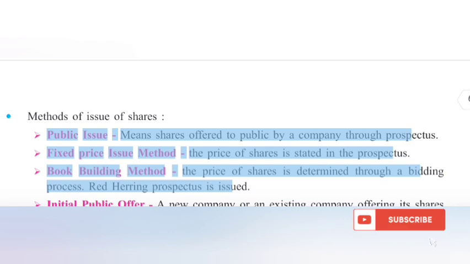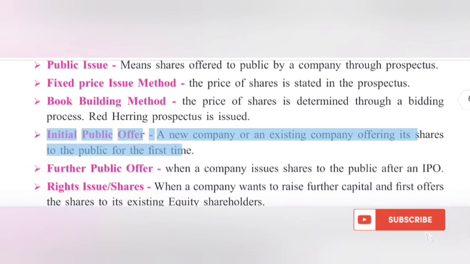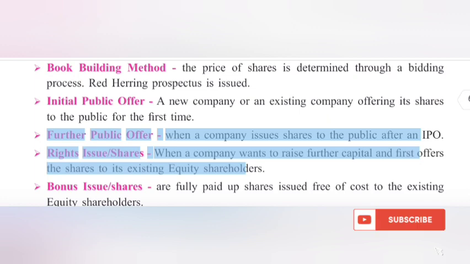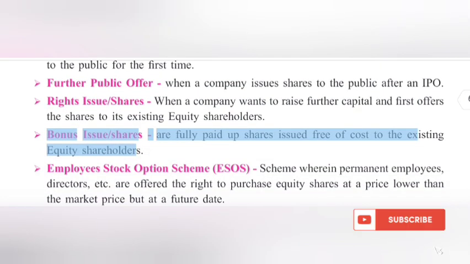A red herring prospectus is issued. Initial public offer: a new company or an existing company offering its shares to the public for the first time. Further public offer: when a company issues shares to the public after an IPO. Rights issue: when a company wants to raise further capital and first offers the shares to its existing equity shareholders. Bonus issue: shares are fully paid up shares issued free of cost to the existing equity shareholders.